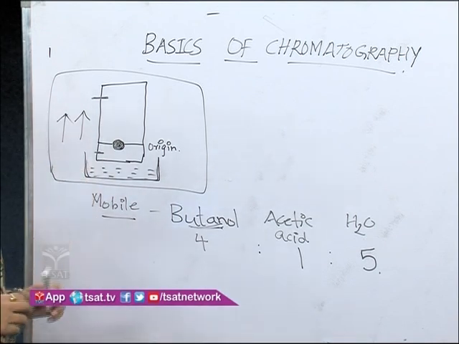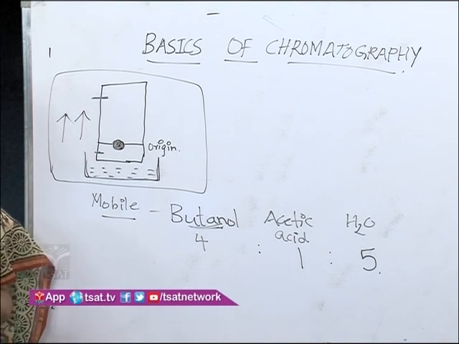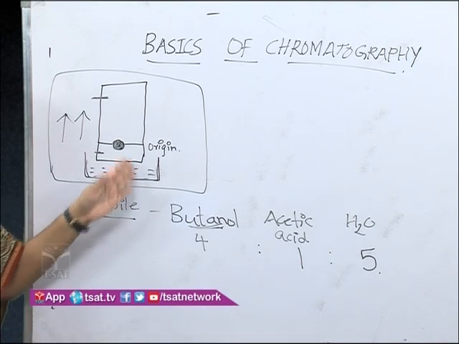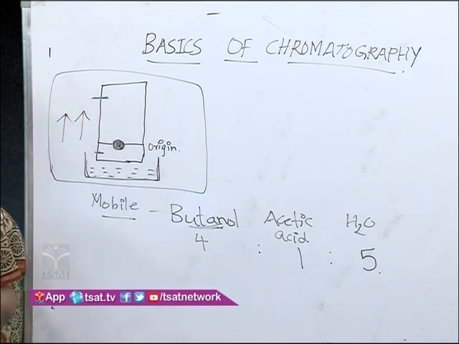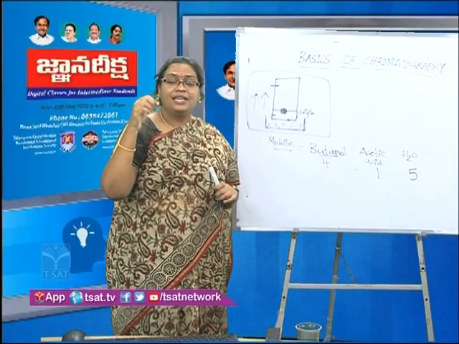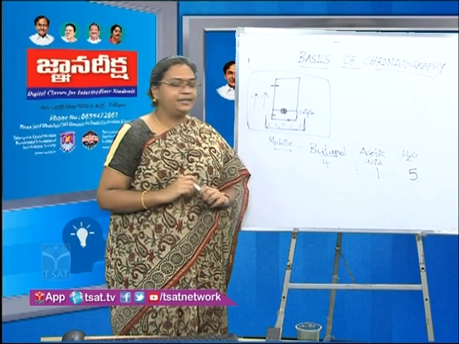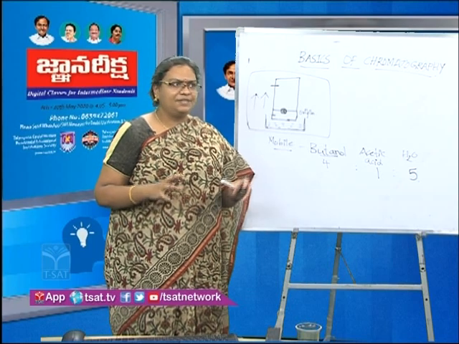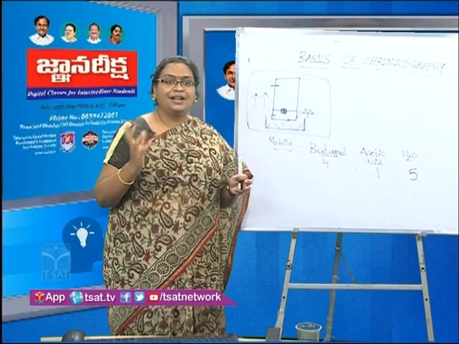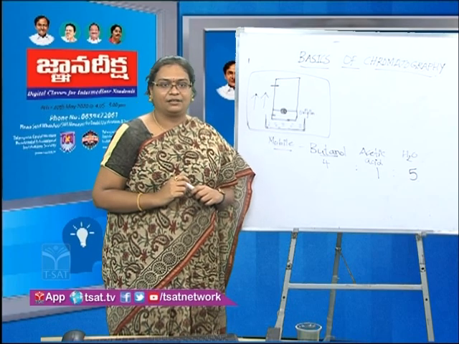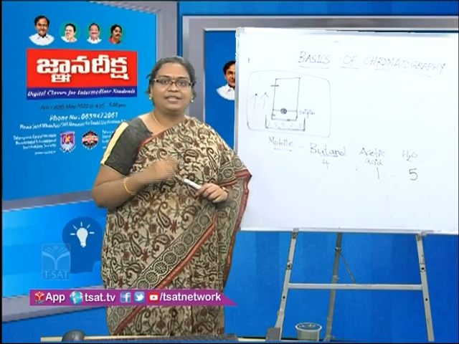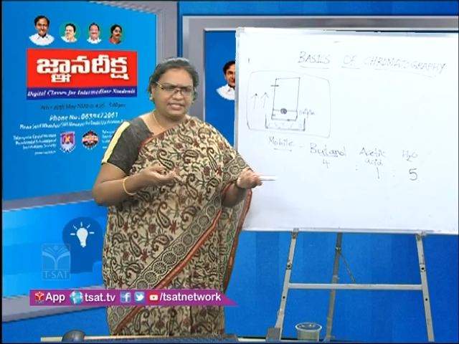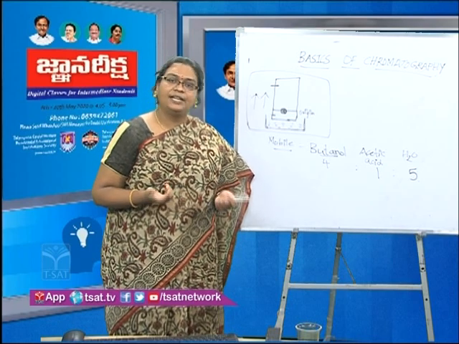So now, the partition coefficient has been followed, and the chromatography has been done. Once the chromatography is performed, the piece of filter paper on which the spots are present is called a chromatogram. Now we have obtained it, we have even dried it, we have marked the solvent front. So what will we do with it? Sometimes if it contains self-colored compounds, you will be able to see a few spots here and there. But there are a few components which do not have any color of their own, for example amino acids. They are not to be seen on the filter paper. It will just appear like a normal paper. Then how do you identify the spots?